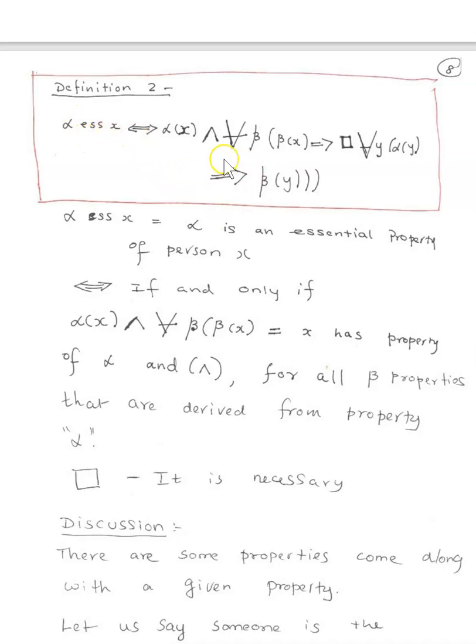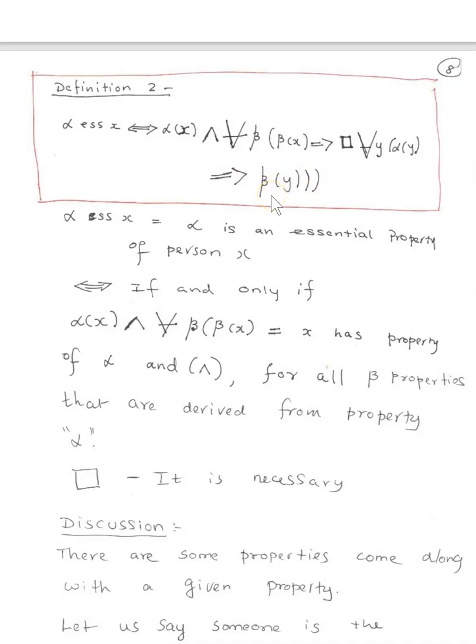Due to kindness, other properties, beta properties, would be in him. And that implies that it is necessary that for all people y with alpha properties, that person y also would have beta properties.